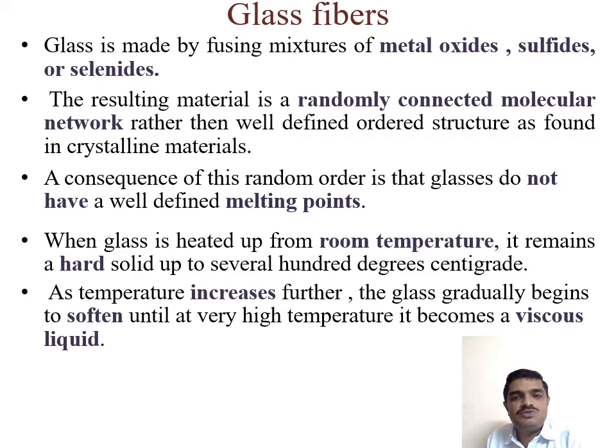Glass is made by fusing mixes of metal oxides, sulfides, or selenides. The resulting material is a randomly connected molecular network rather than a well-defined ordered structure as found in crystalline materials. As a consequence of this random order, glass does not have a well-defined melting point because of the various combinations. When glass is heated up from room temperature, it remains hard, solid up to several hundred degrees centigrade. As the temperature increases further, the glass gradually begins to soften until at very high temperature it becomes a viscous liquid.